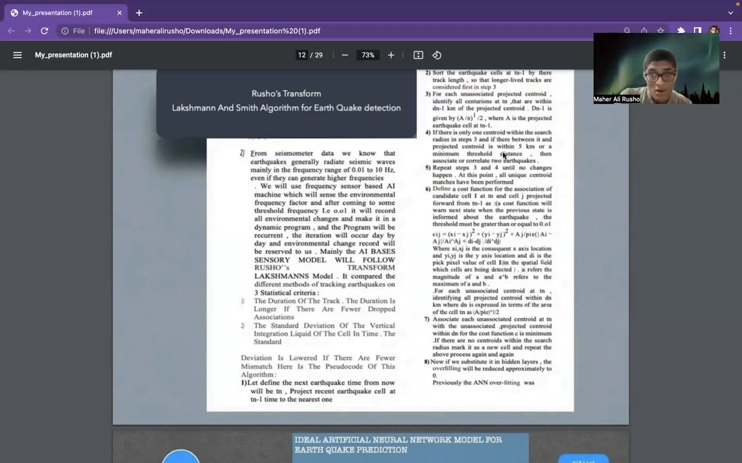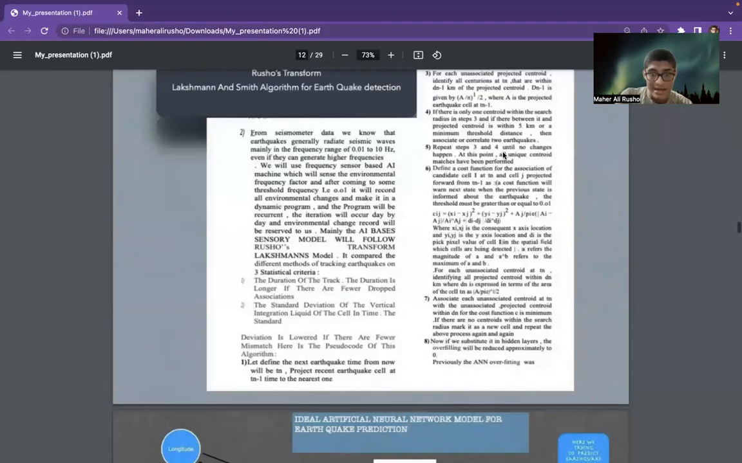After making the cost function suitable for us, we will project it to the second centroid, i.e. the centroid AJ, and make the same iterative process. And it will occur day by day. Now, if we substitute this in the hidden layer, the overfitting will be reduced to approximately 0.